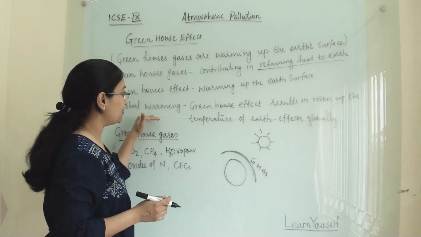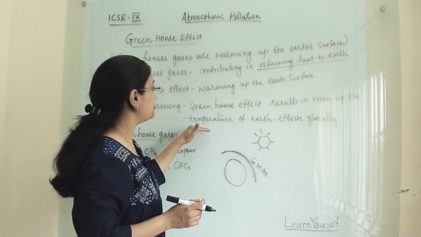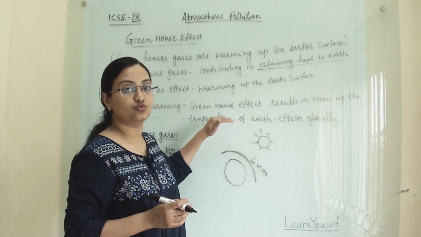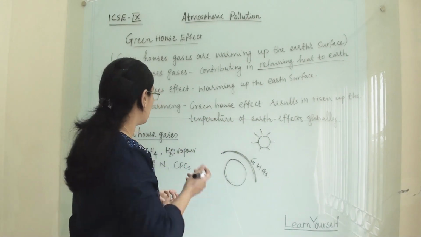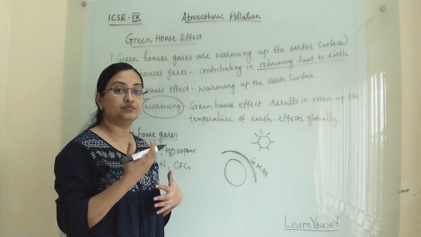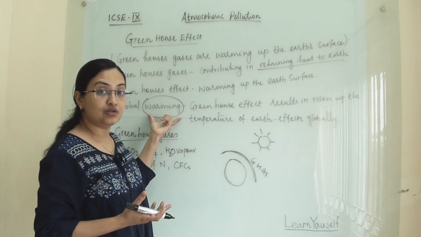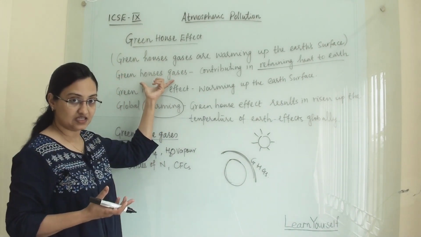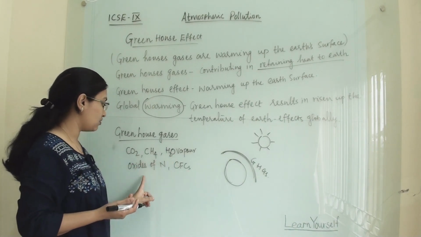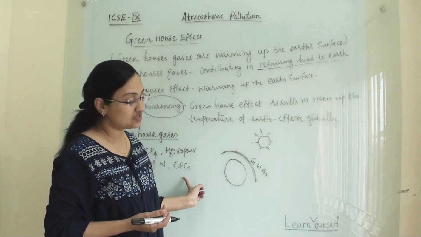And what is global warming? The greenhouse effect results in rising temperature of the earth, and this effect is global, and that's why it is known as global warming, because globally it is warming up the earth. This is caused by the greenhouse gases. What are the greenhouse gases? Carbon dioxide, methane, water vapor, oxides of nitrogen and chlorofluorocarbons are the greenhouse gases.